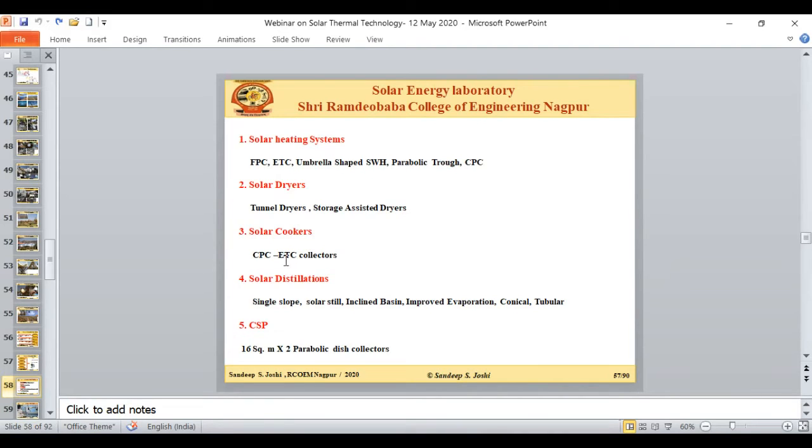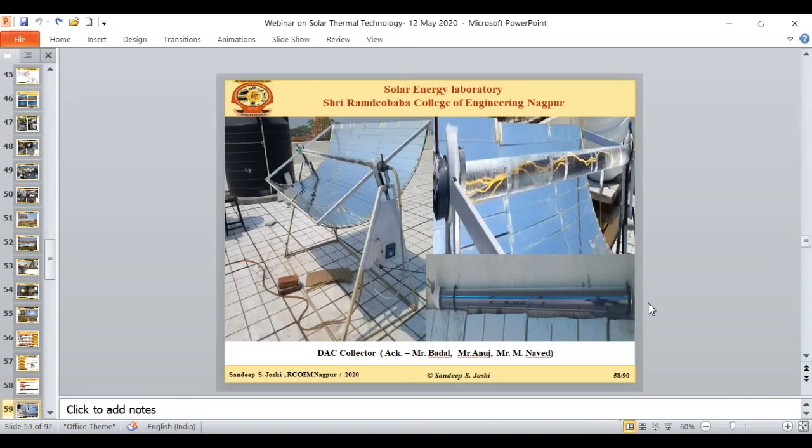Then in solar cooker, we work on the CPC and ETC collectors, that is compound parabolic and evacuated tube collector. Then in the next segment, solar distillation, we work on the single slope system, solar stills, inclined basin, and improved evaporation type systems. We also work on the conical type of distillator, and nowadays we are working on tubular type systems. Then we have a very unique system which we have installed right now in our campus, the concentrated solar power system of 16 square meter. 2 parabolic dish collectors of 16 square meter are installed in our campus for hostel application for solar cooking. Now I would like to highlight these one by one.